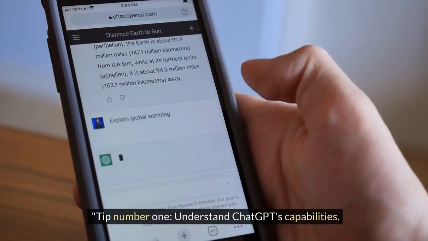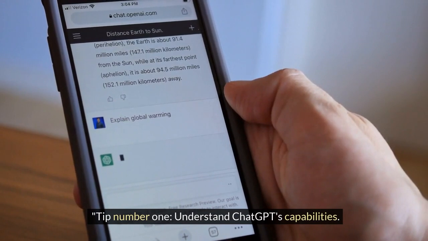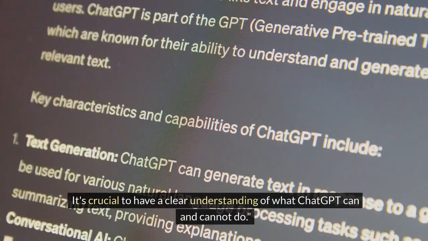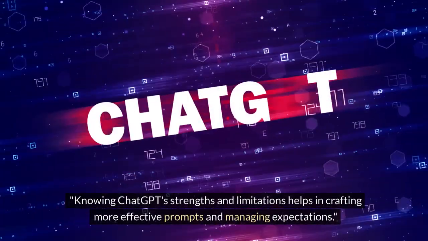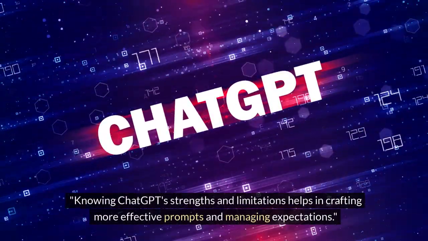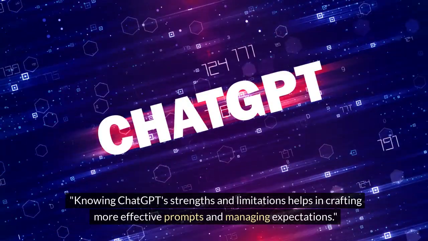Tip number 1. Understand ChatGPT's capabilities. It's crucial to have a clear understanding of what ChatGPT can and cannot do. Knowing ChatGPT's strengths and limitations helps in crafting more effective prompts and managing expectations.